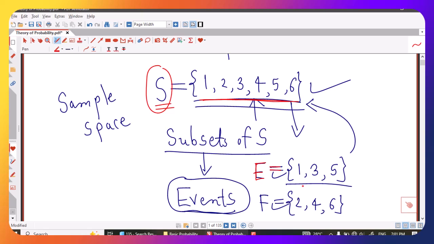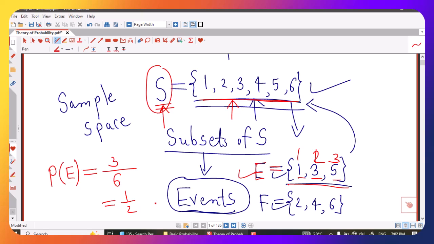Suppose we consider this event having these 3 numbers 1, 3 and 5, and we know that for this random experiment of throwing a fair dice, each number has equal chance of occurrence. Therefore, outcomes are equally likely. So if I want to calculate the probability of this event E, that is equal to the number of elements in this event, which is 3, divided by the number of elements in this sample space, and our answer is 1 by 2.